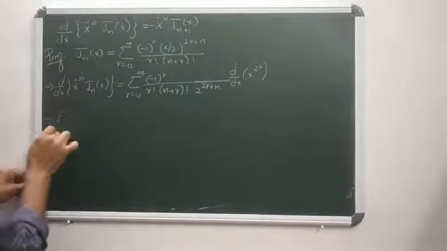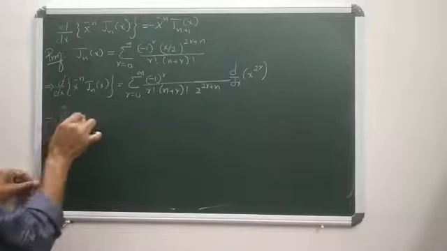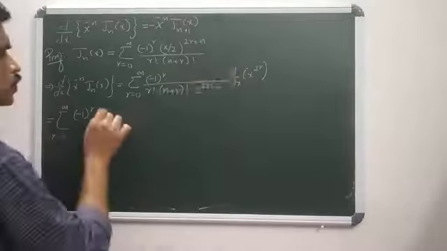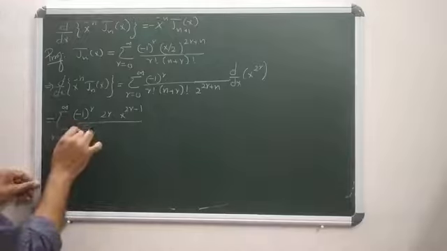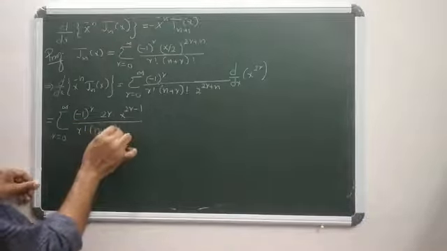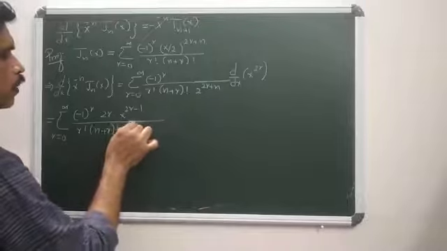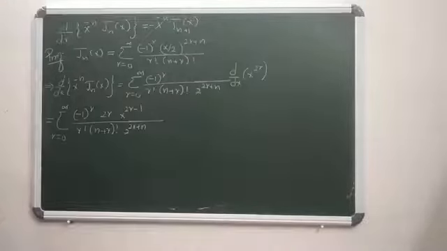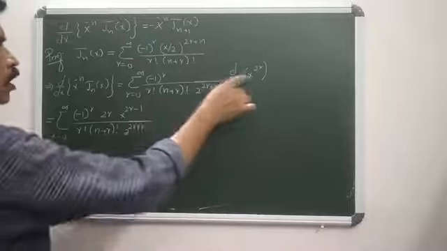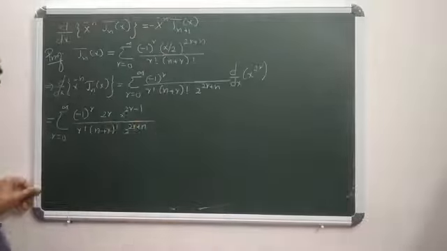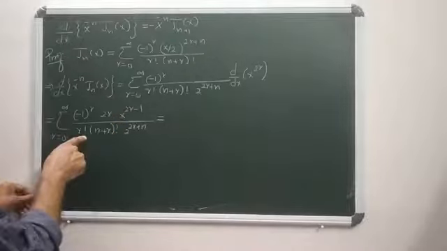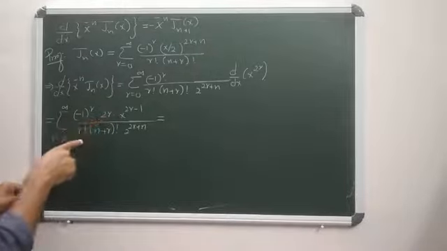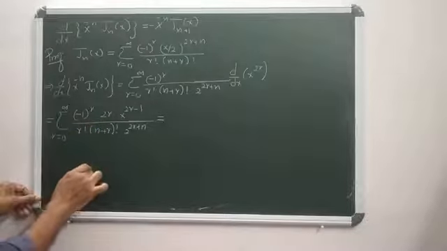which is nothing but sigma r ranges from 0 to infinity (-1)^r. The derivative of this one is 2r x^(2r-1) all divided by r! (n+r)! 2^(2r+n). So the 2s cancel each other and the r cancels each other. But if you cancel this r in r!, there is a term in the denominator which is (r-1)!.